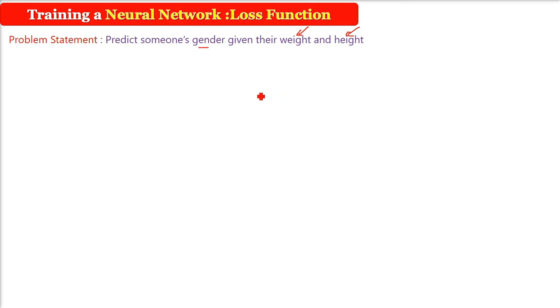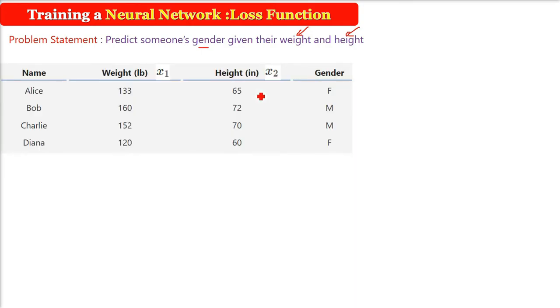So this is our sample example, a very basic example. You have 4 people, 4 names: Alice, Bob, Charlie, Dinah. Alice is a female, Dinah is a female, Bob is a male, and Charlie is also a male. They have a weight, we are calling it x1, and height, we are calling it x2. So this is the data or measurement or input data.